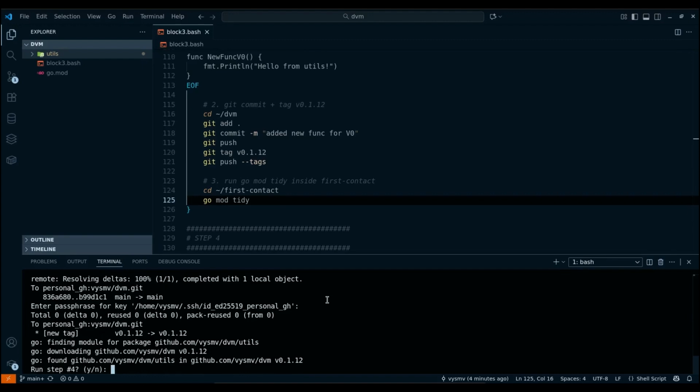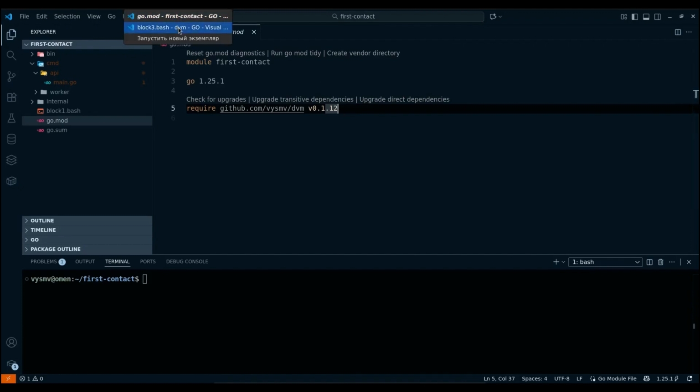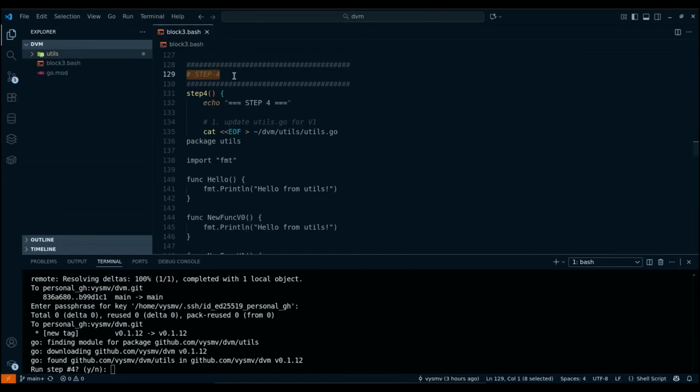If we now look at the go.mod file for the first contact module, we will see that it already has a dependency on version 0.1.12. In short, our expectations have been confirmed, and we can move on. The next step will be the fourth one, where we import the package when the module has a version from the first range.